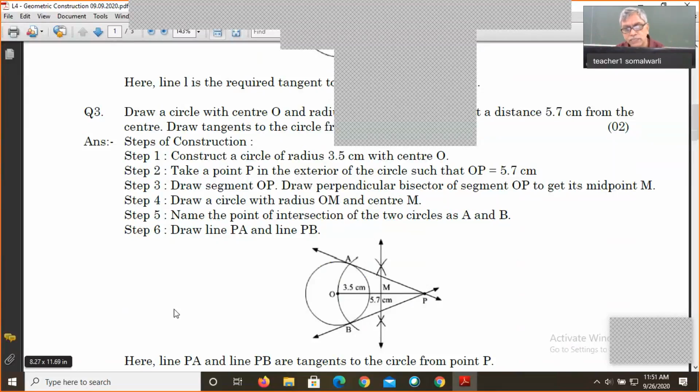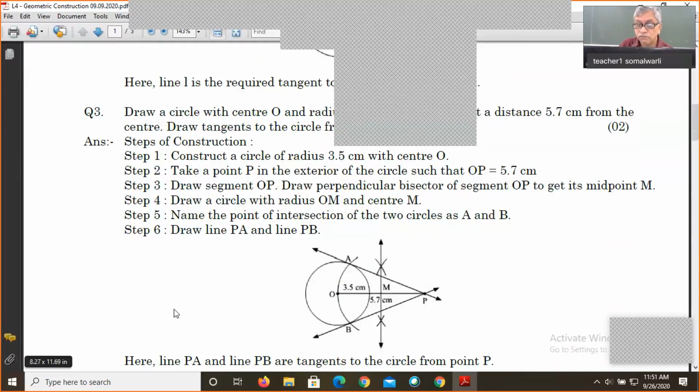How to draw a perpendicular bisector of OP? Taking more than half distance in the compass, we'll mark one arc above, one arc below from both ends, and because of the crossing arcs, we'll get 2 points and we will join them. Now, this particular line which is passing through M is the perpendicular bisector of OP. When it is a perpendicular bisector of OP, M is the midpoint.